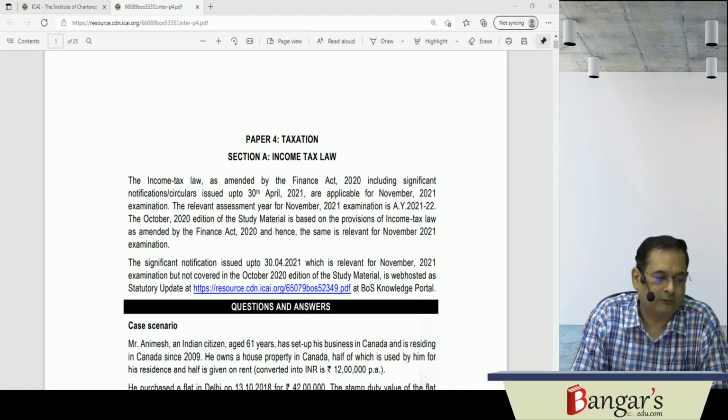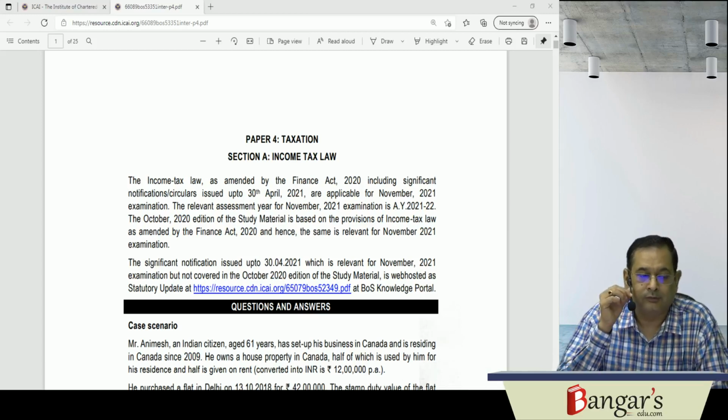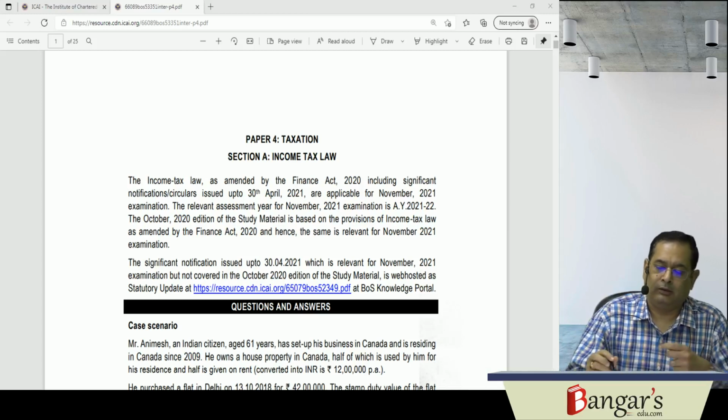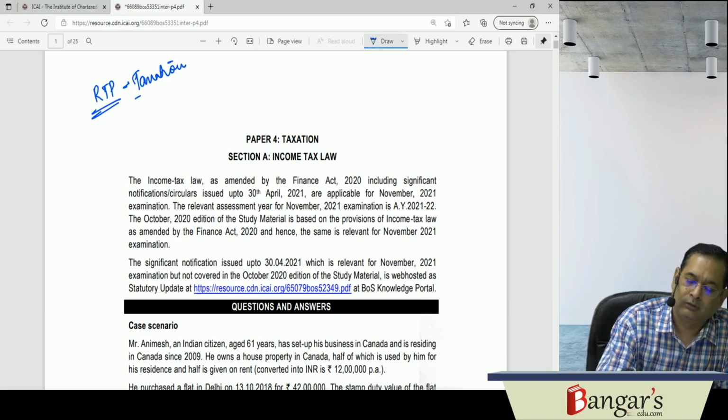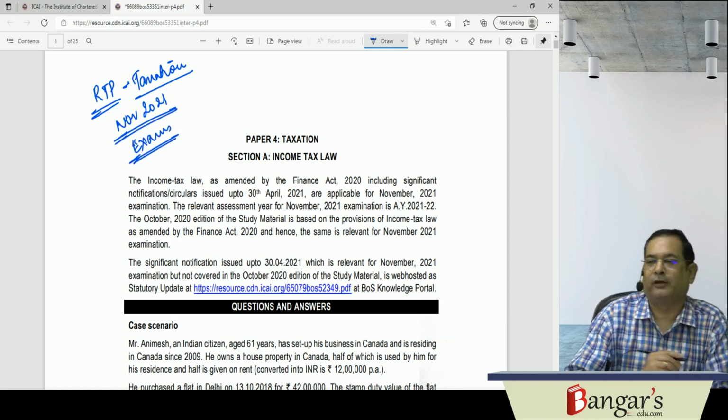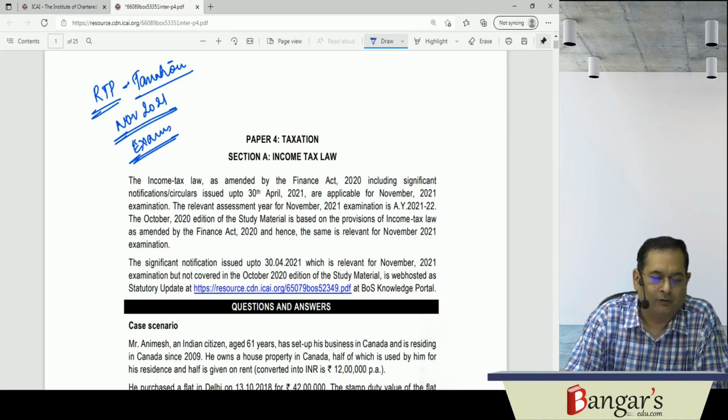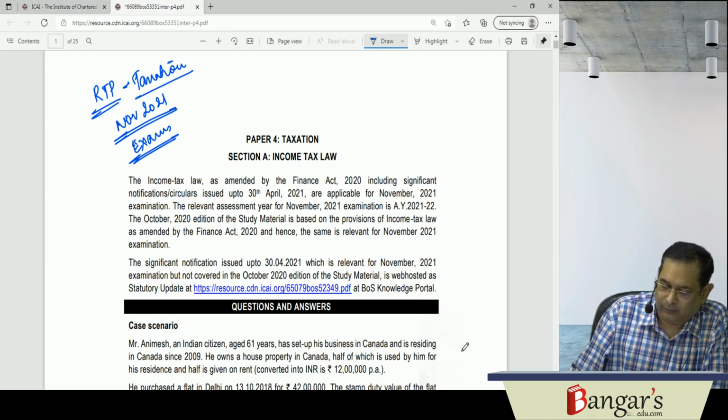Let us now start with a discussion of the revisionary test paper. It's RTP, revisionary test paper discussion of taxation. The same is applicable for November 21 exams. The exams will be conducted in December. The Institute has released the revisionary test paper for this particular exam.